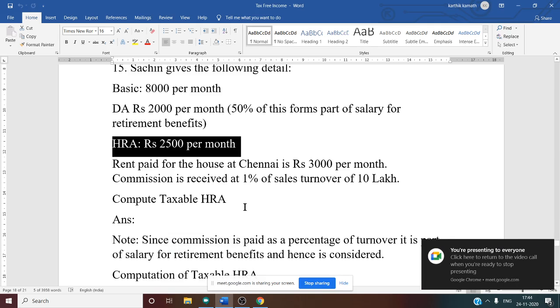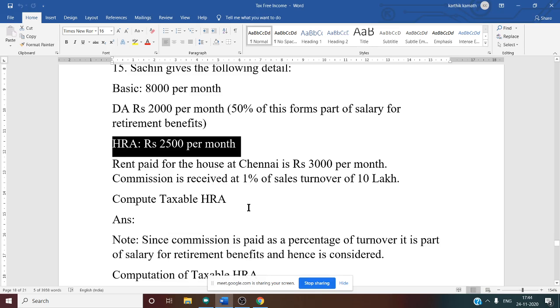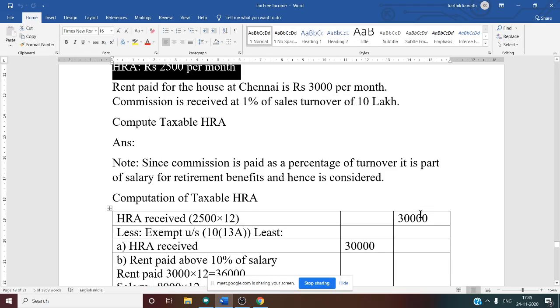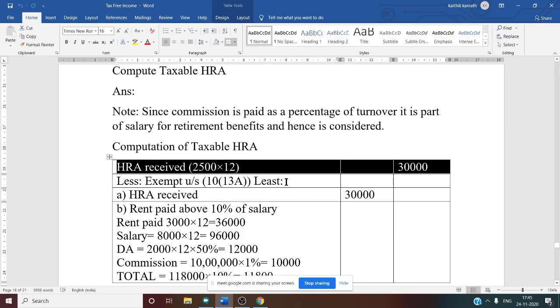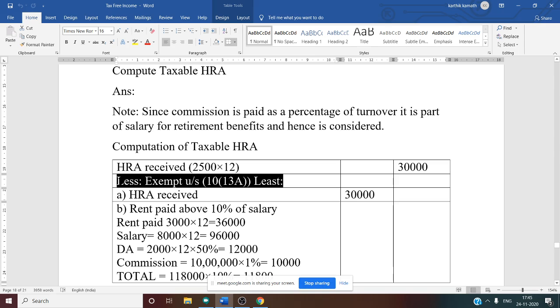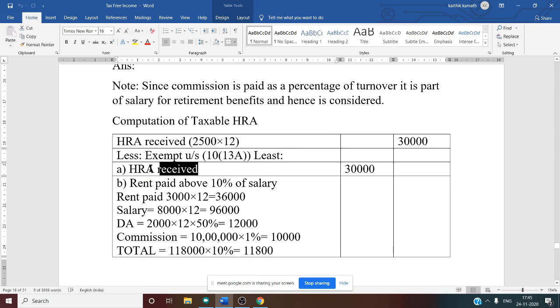Why? Because how many months SSC stays in the rented house is not mentioned in the problem. That is why, whenever no information is given, we'll assume that the entire 12 months SSC stays in the rented house. So we have to take 2500 into 12. So HRA, if you do like this, you will get 30,000. Less: exempt under section 10 clause 13A, least of the following. So least of the following means here there are 3 conditions, right? First one is HRA received for the relevant period.